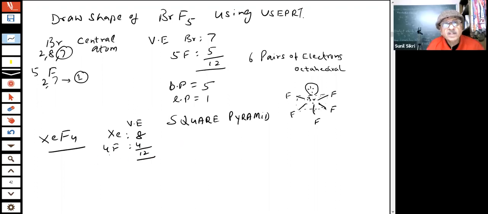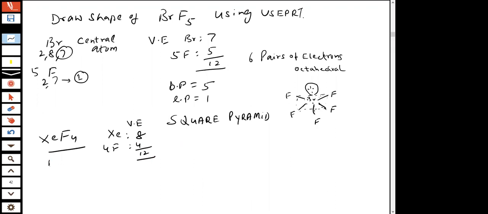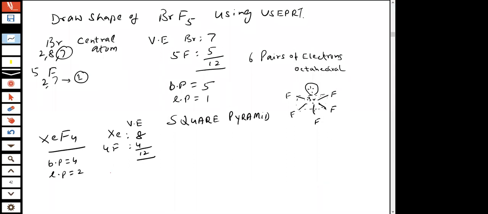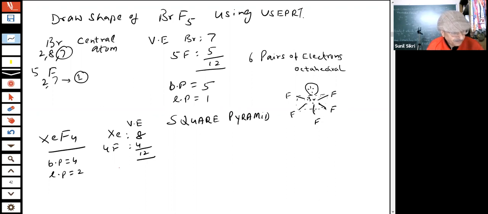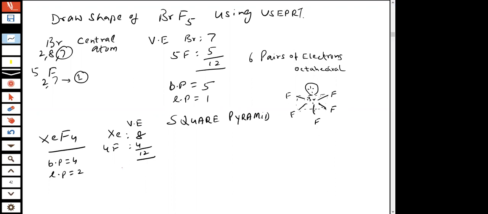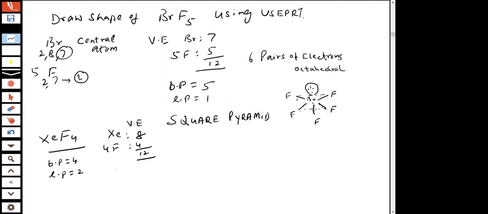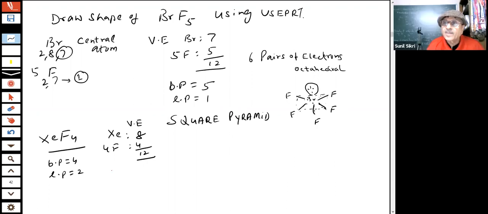So how many bond pairs are there? 4 bond pairs and 2 lone pairs. What will the shape look like, students? Important question. The shape would look like an octahedral, but lone pairs are there too. So how will it look? There are 2 lone pairs of electrons.